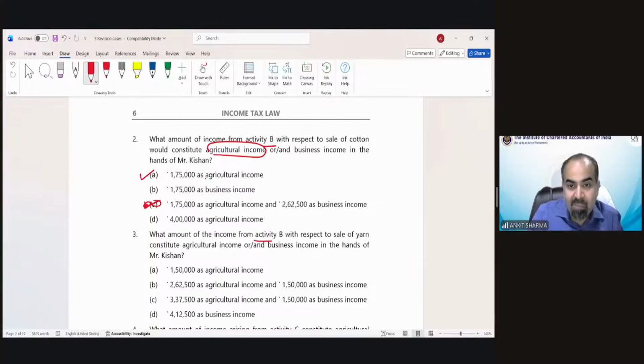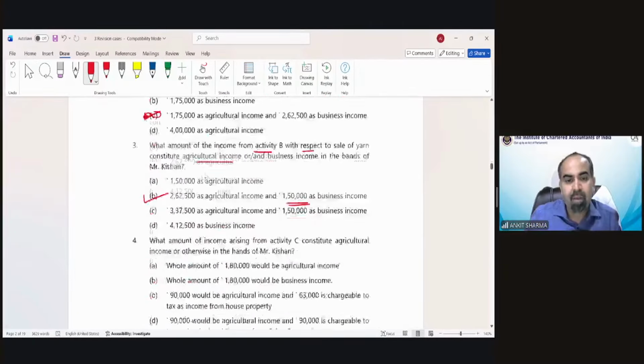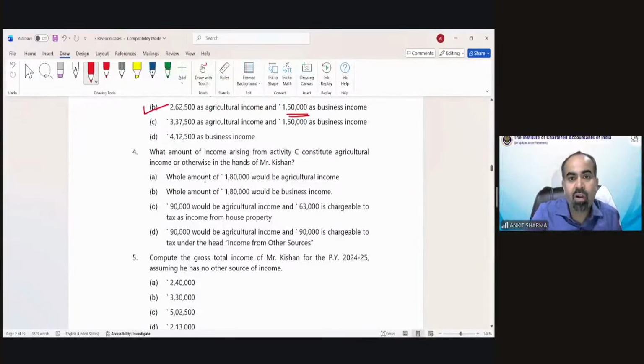Now, activity B with respect to sale of yarn, what amount is agricultural income? So we have seen that would be 2,62,000 as your agricultural income and 150 was the business income, as we have calculated in the above example. Now, the fourth point, what amount of income arising from activity C? Okay, C we need to discuss.